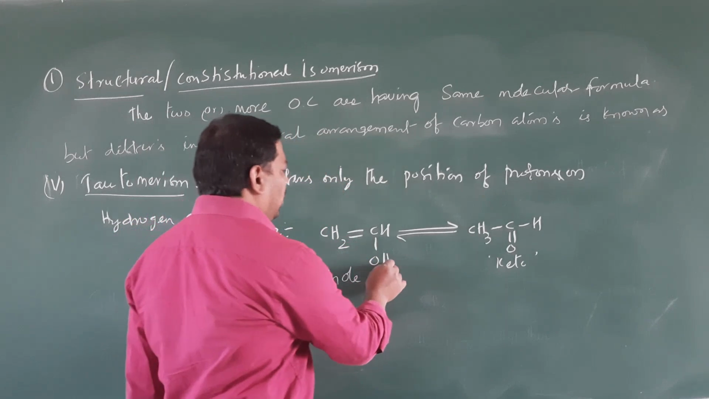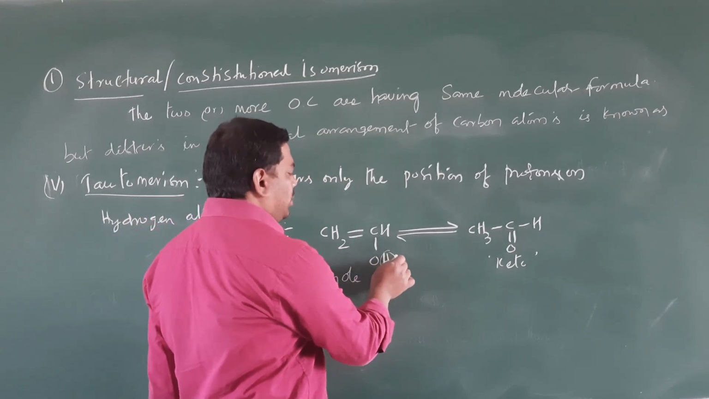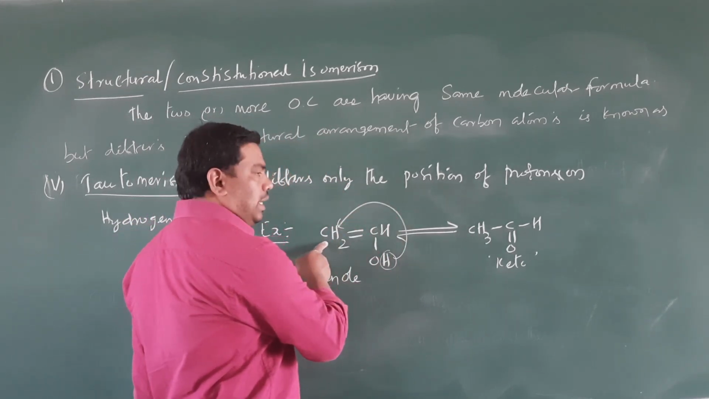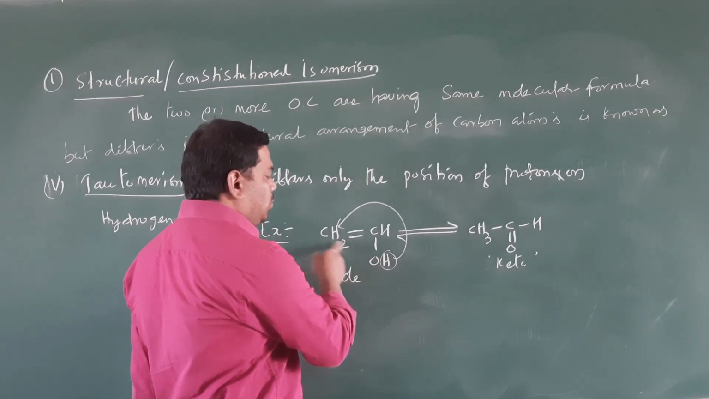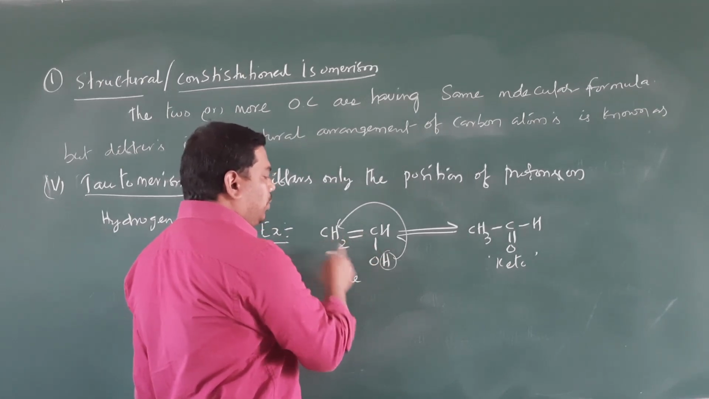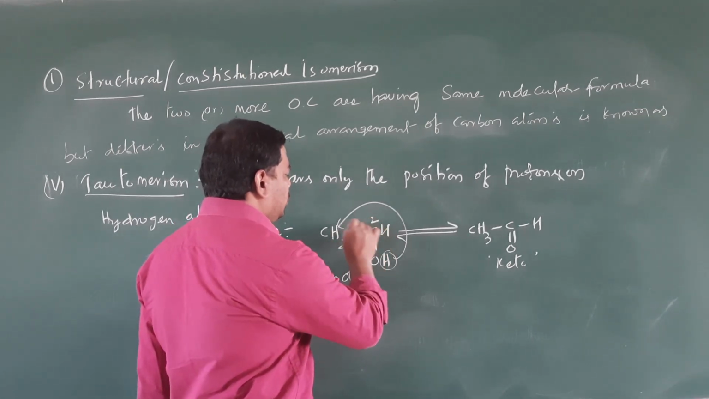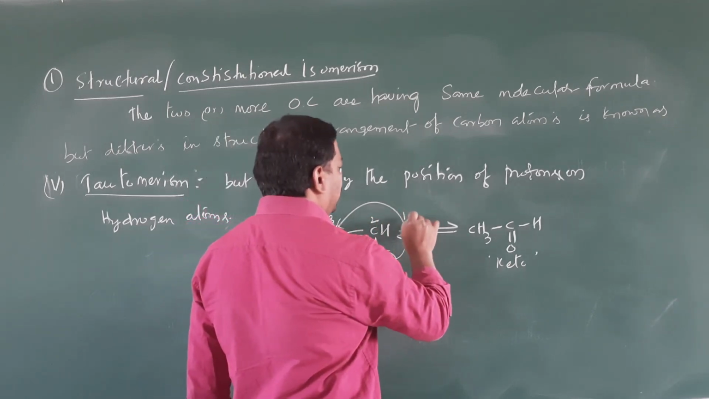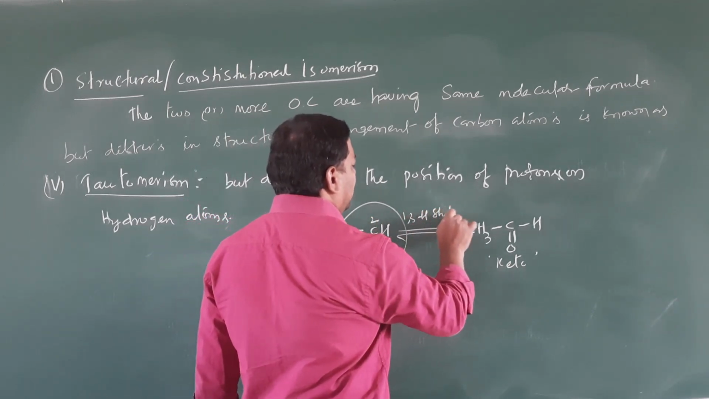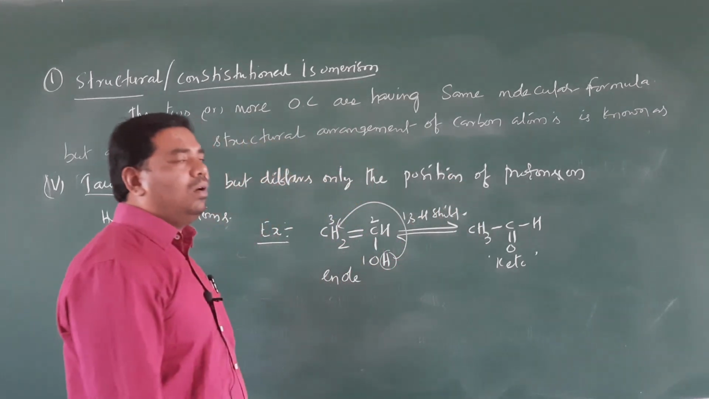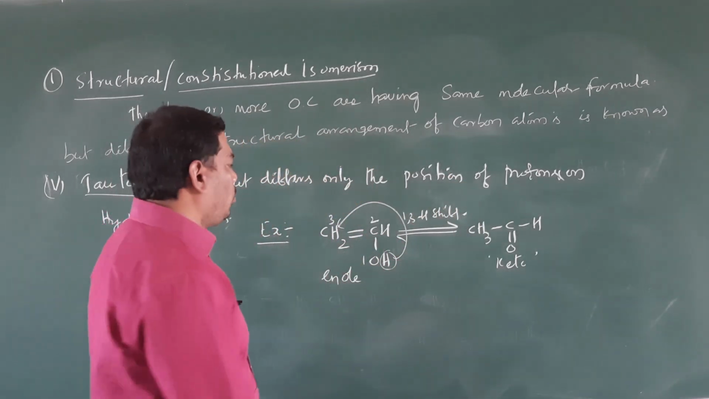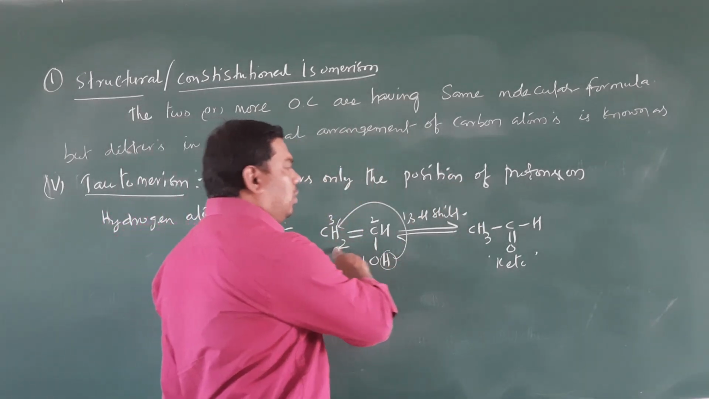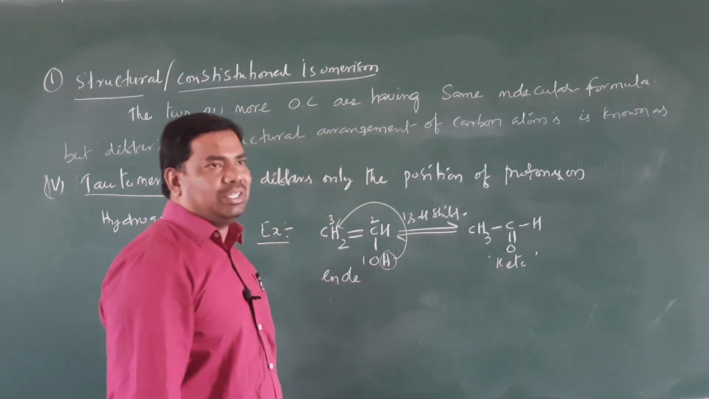Okay, right? Here what will happen? This hydrogen atom shifts to CH3. This CH2 hydrogen atom shifted to here. So this is 1, 2, 3. Then we can call it a 1,3 hydrogen shift, or a 1,3 proton shift. So this vinyl alcohol is converted into acetaldehyde.